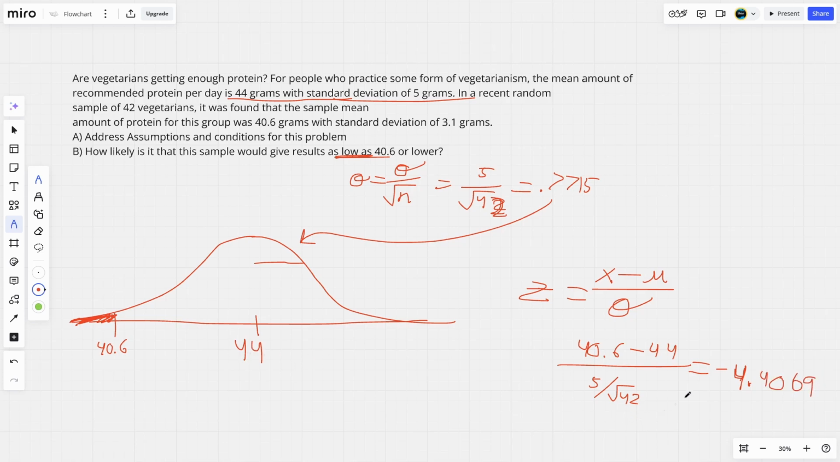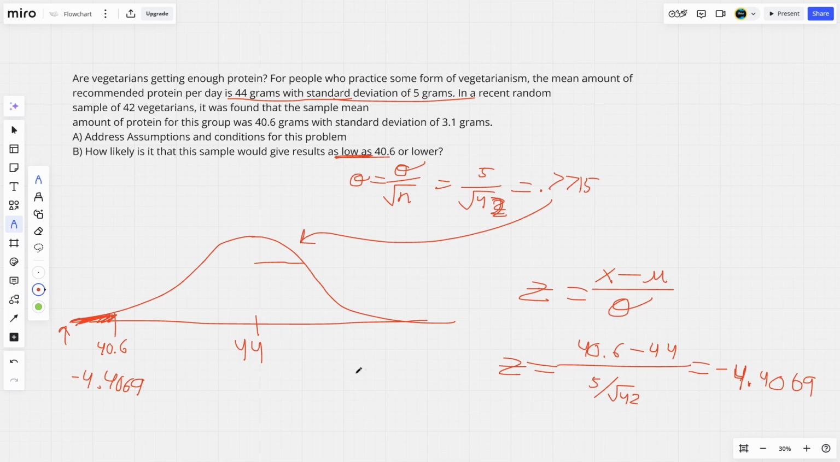Now, once you get your z value, you want to go to your calculator and go to normal CDF. So from the start, you go second vars, and then 2, for normal CDF. And for lower, this is our lower part right here, so that would be negative infinity, or negative 1 E99, and our upper is our z value, negative 4.4069. So we put that as our upper, and we'll leave our mean and standard deviation as 0 and 1.